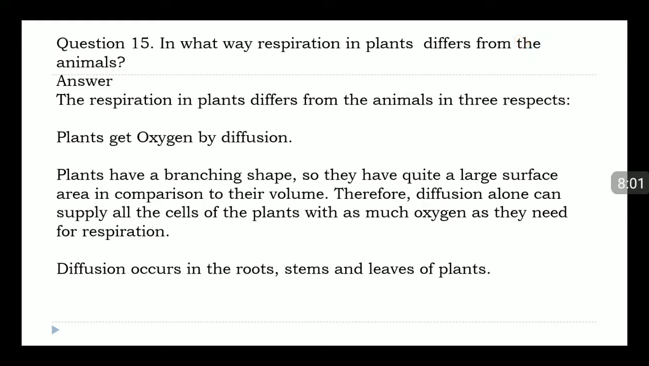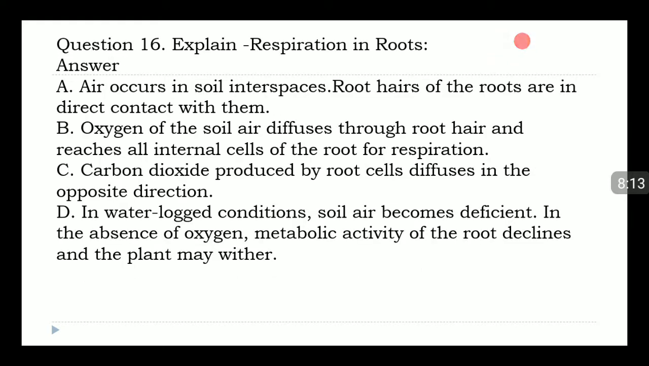Therefore, diffusion alone can supply all the cells of the plants with as much oxygen as they need for respiration. Diffusion occurs in the roots, stems and leaves of plants. Question 16. Explain respiration in roots.